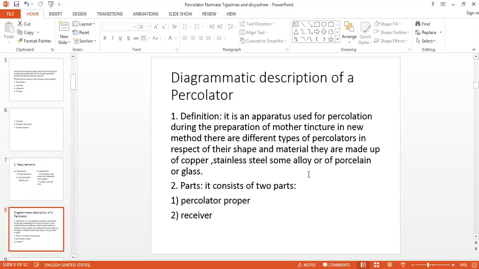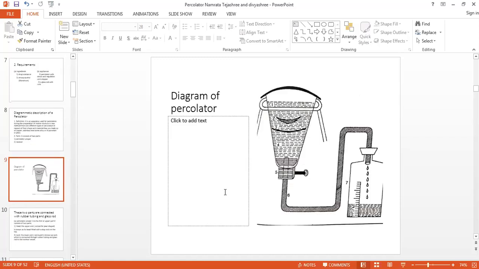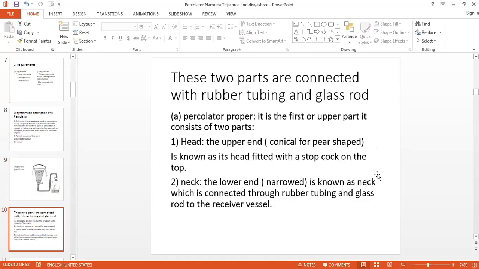Now the description of the percolator. First, the definition. It is the apparatus used for percolation, for the preparation of mother tincture. In the new method, it may be of copper, stainless steel, porcelain or glass. It has two parts, percolator proper and receiver. This is the percolator proper, which has two parts, head and neck, and this is the receiver. The upper end is the head, which is fitted with the cock. The neck is the lower part, which is connected to the rubber tube.